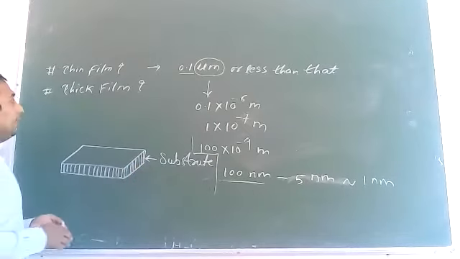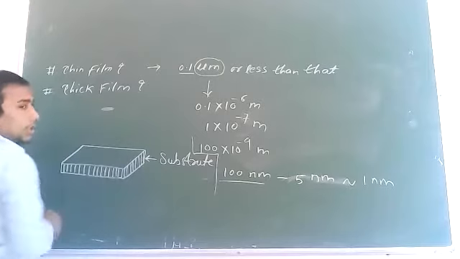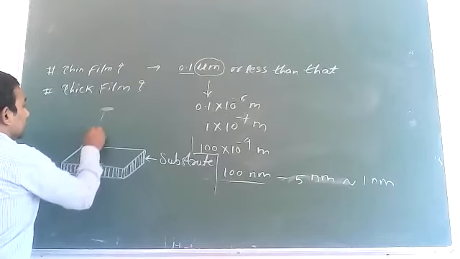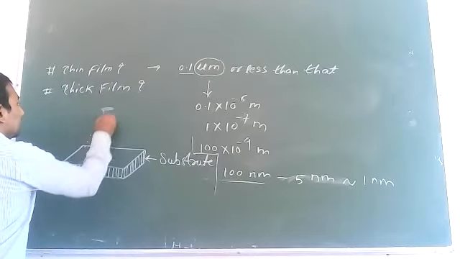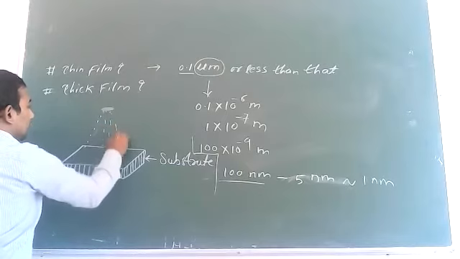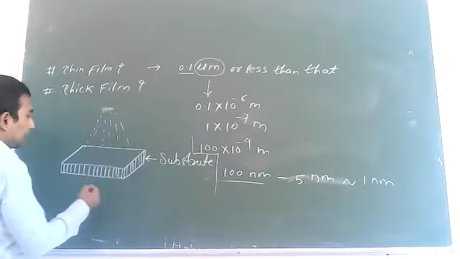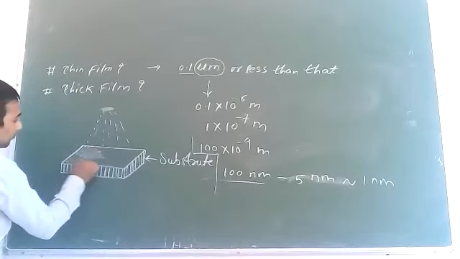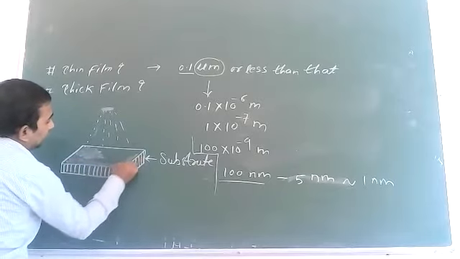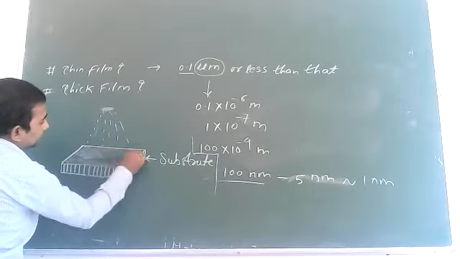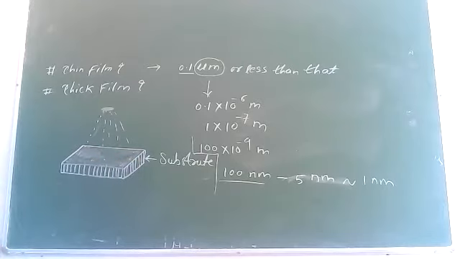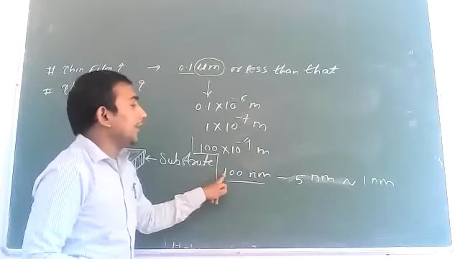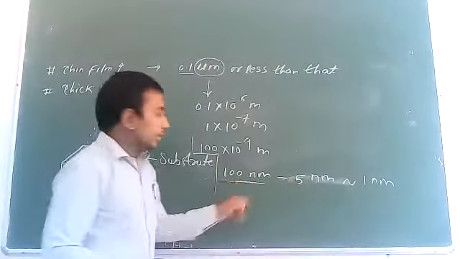If we consider this is the source, and we want to deposit some kind of material by using that source, and suppose that material was deposited here, and the layer of that material is around 100 nanometer to 10 nanometer or 1 nanometer, in between this range.